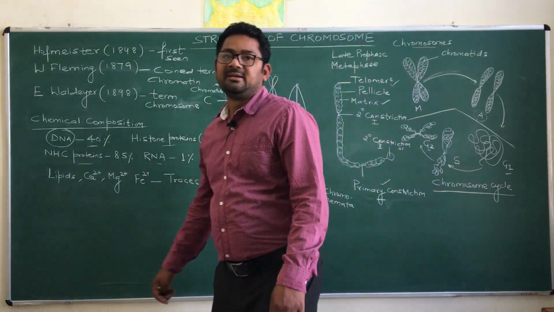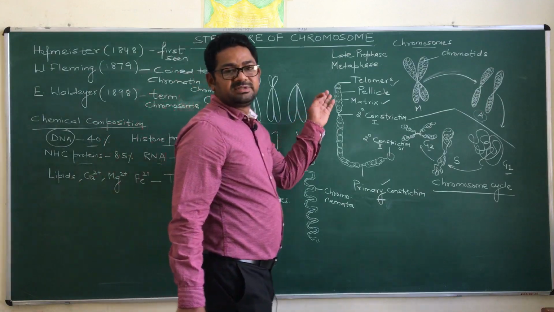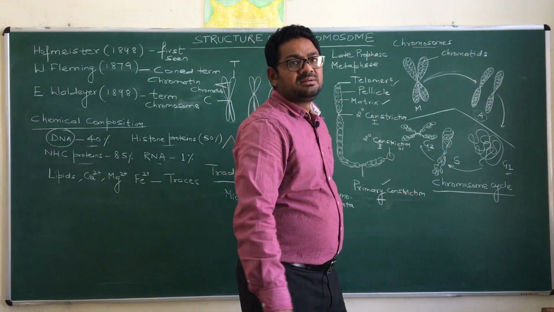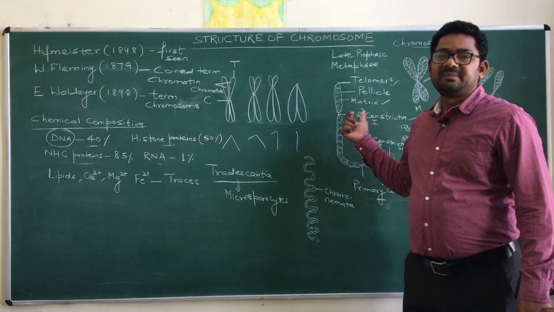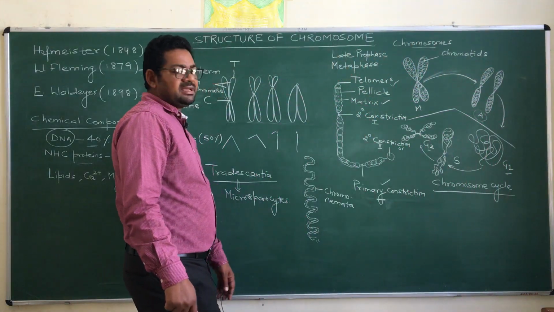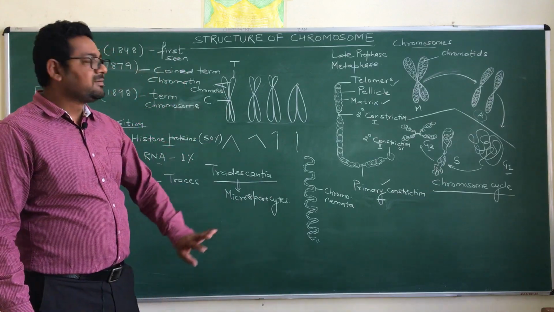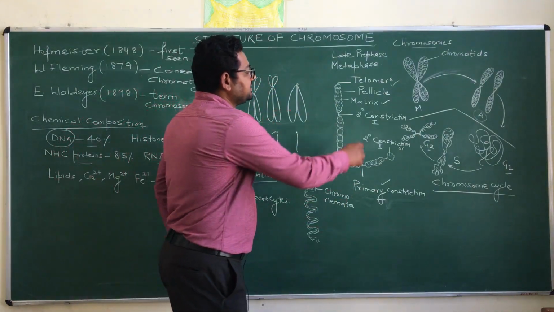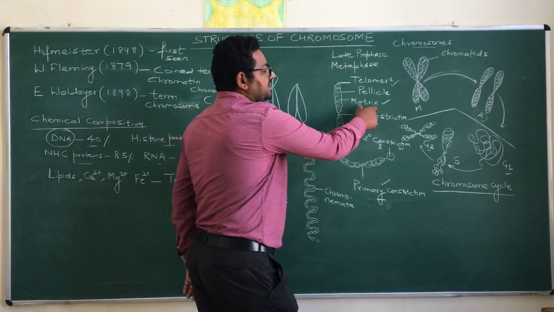Earlier it was thought that this pellicle is a membranous covering which is present outside the chromosome, and that is named as pellicle. But now the recent researches have confirmed that this is not a membranous structure, this is not a membrane. Generally this particular term pellicle is used for the outermost part of this particular chromosome. तो केवल जो बाहरी जो पार्ट होता है, for that one we are using the term pellicle. After the pellicle then there is present a matrix.